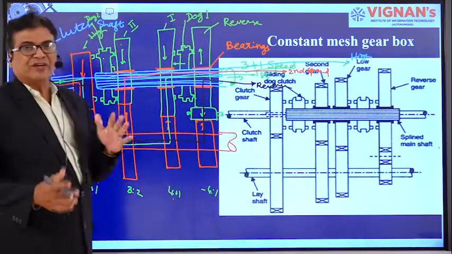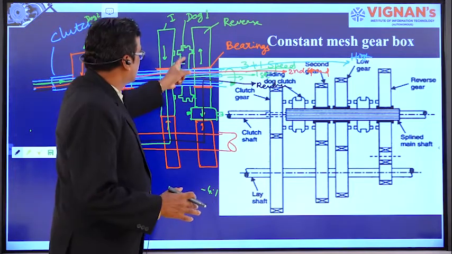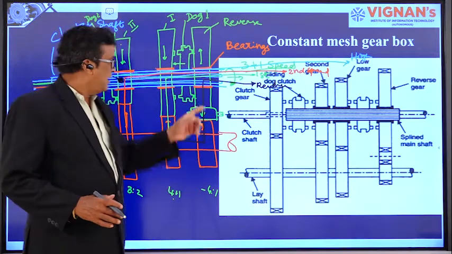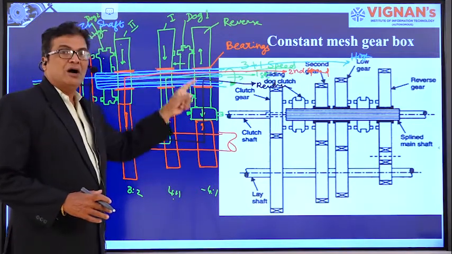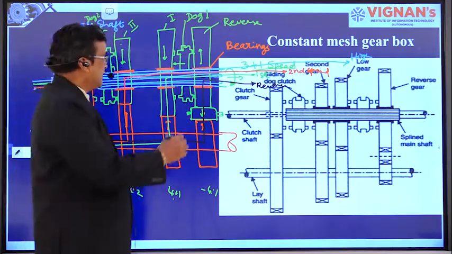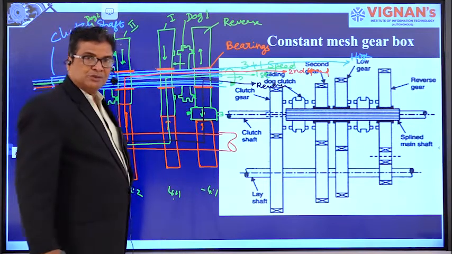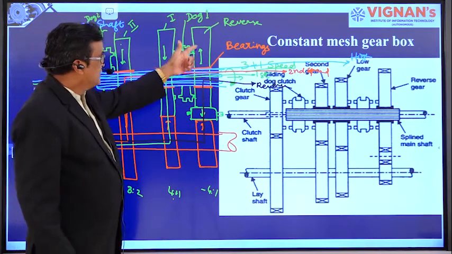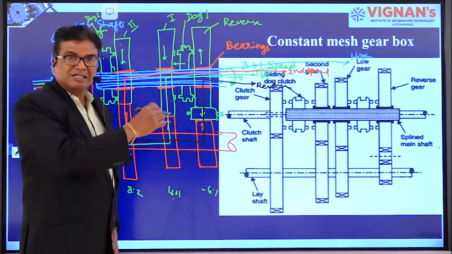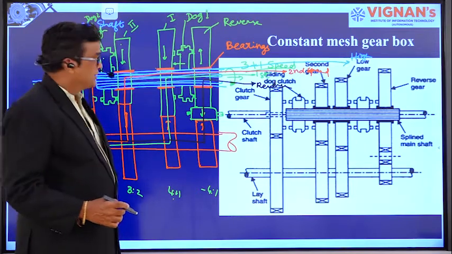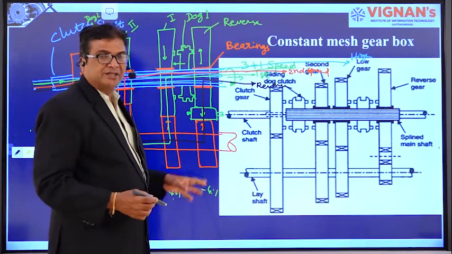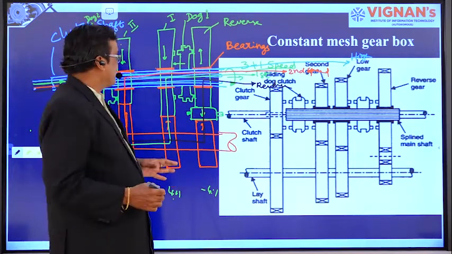Like that, different speeds are obtained with the help of these dogs, dog 1 and dog 2. In this case, all the gears on the main shaft and lay shaft are always in constant mesh with each other, and they are mounted on bearings. So there is no question of movement of this directly to the main shaft. Only with the engagement of dogs is the speed obtained. Since these are in constant mesh with each other, this is called a constant mesh gearbox.